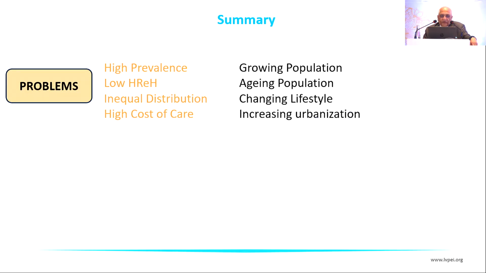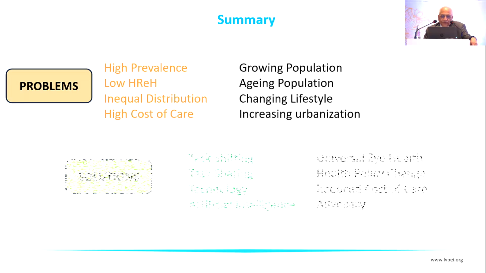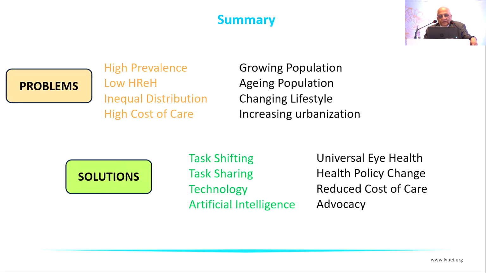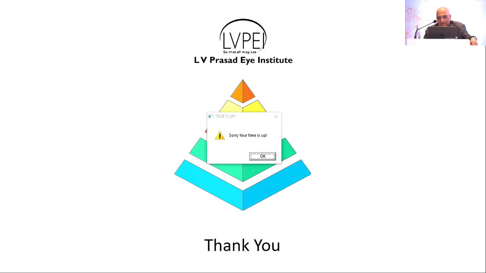So the problems are high prevalence, low human resource for eye health, unequal distribution, and high cost of care because of growing population, aging population, lifestyle changes, and increasing urbanization. But the solution also lies in task shifting, task sharing, use of new technology, including artificial intelligence, and adapting newer models of health delivery like universal health system, health policy change, reduced cost of care, and advocacy. Thank you very much.